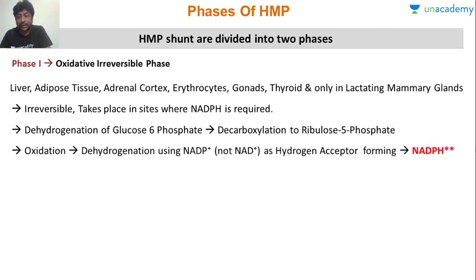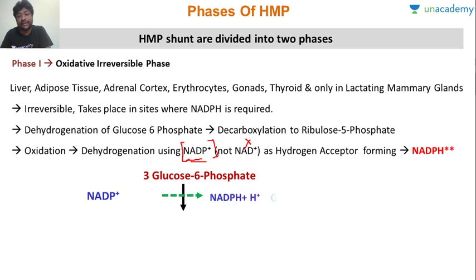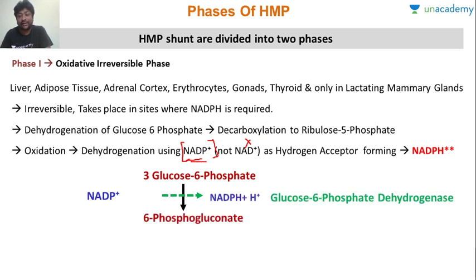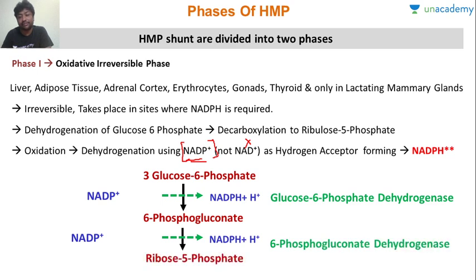Okay, now remember, a very important concept in dehydrogenation is that NADP is used, not NAD, as an acceptor. Many a times they will give NAD and students confuse. It is NADP which is used as a hydrogen acceptor, not NAD. Okay, so what happens, glucose 6 phosphate with NADP will form 6 phosphogluconate, which will be converted with the help of the same enzyme, decarboxylase, into ribose 5 phosphate, and here 1 carbon dioxide will be coming out.